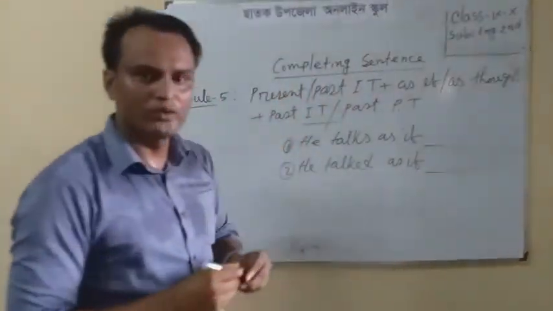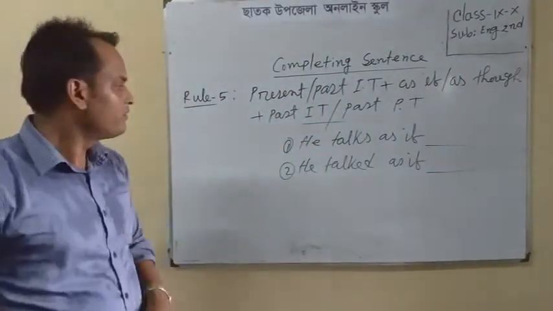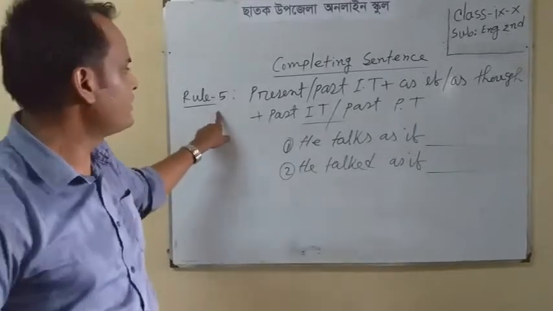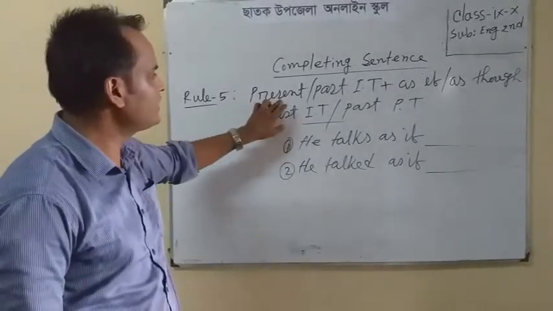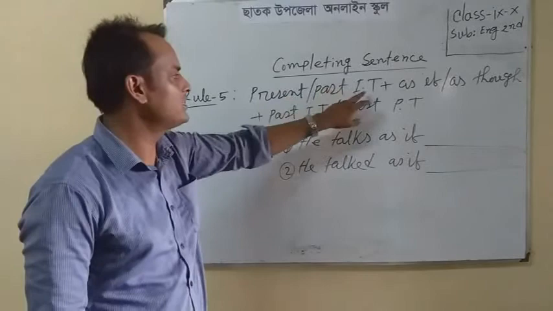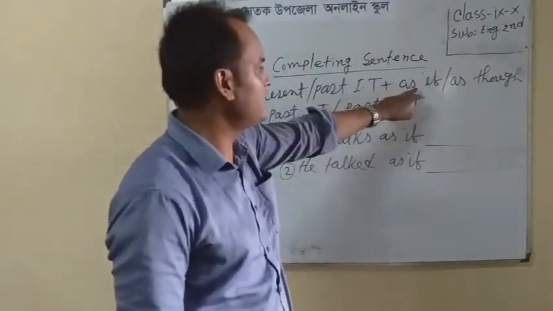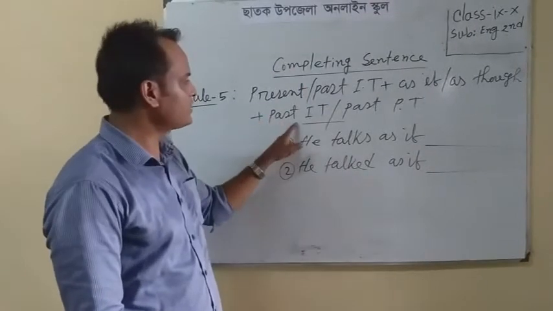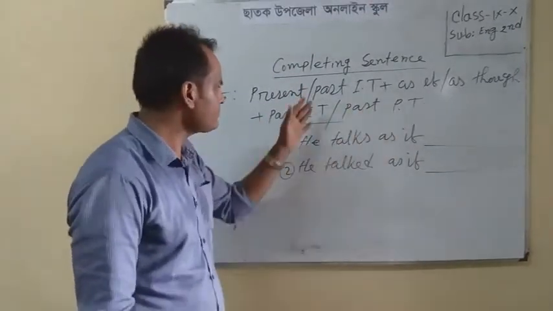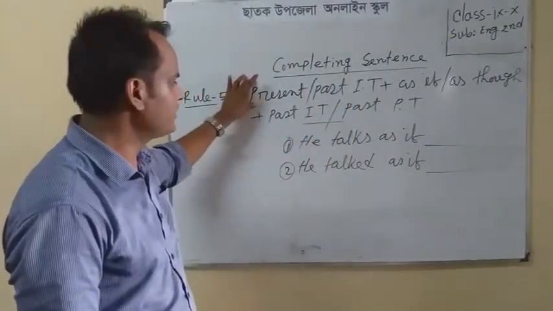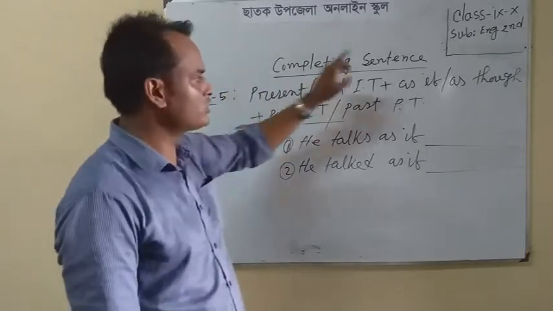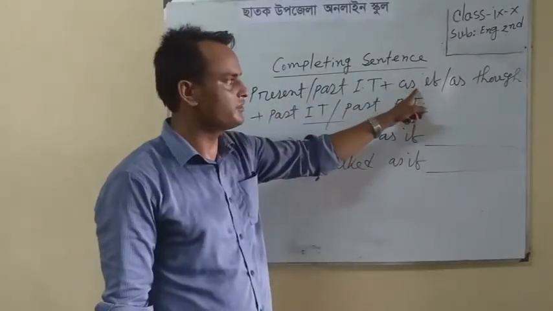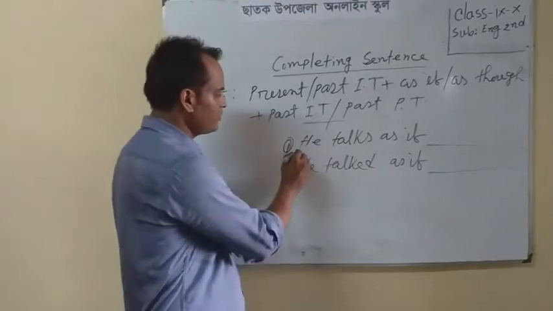Dear students, look at rule 5. I have written, if the sentence starts with present indefinite or past indefinite tense and the conjunction is "as if" or "as though", then we shall complete it with past indefinite tense or past perfect tense. Look at example 1.